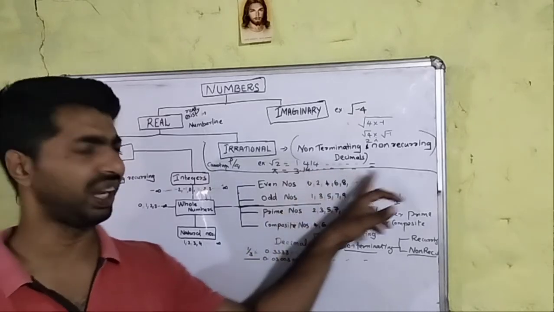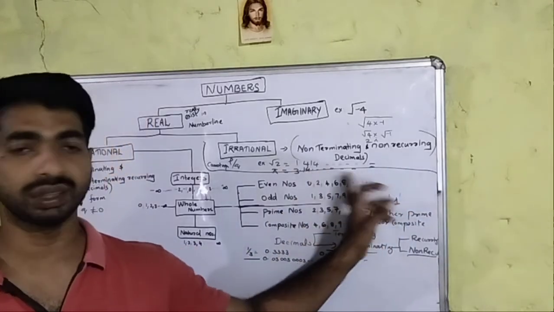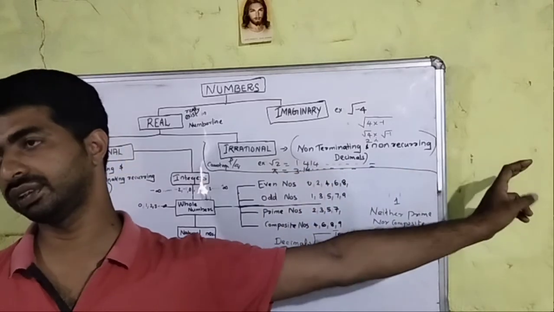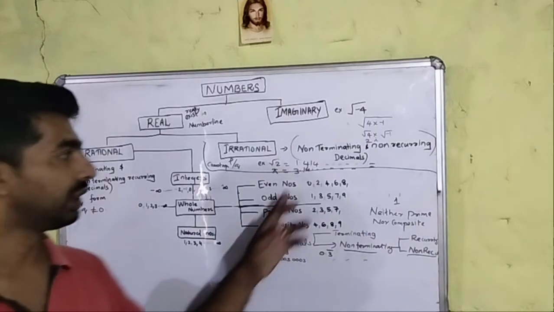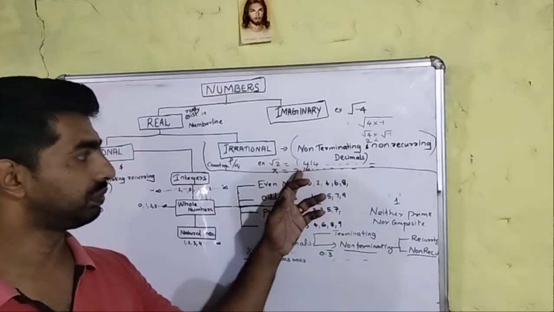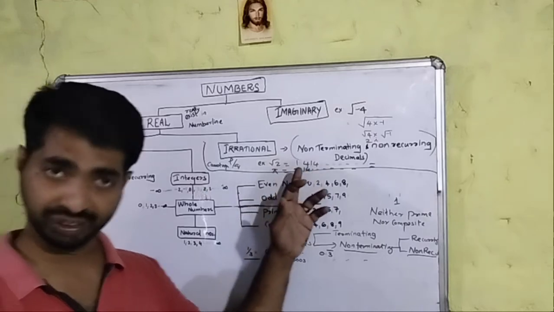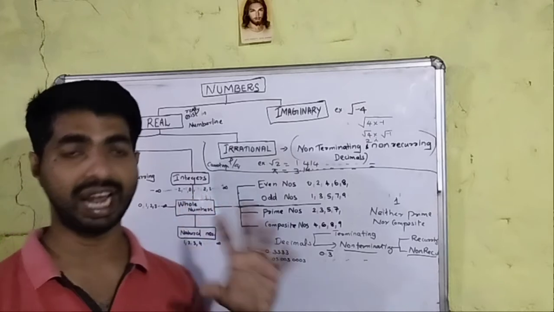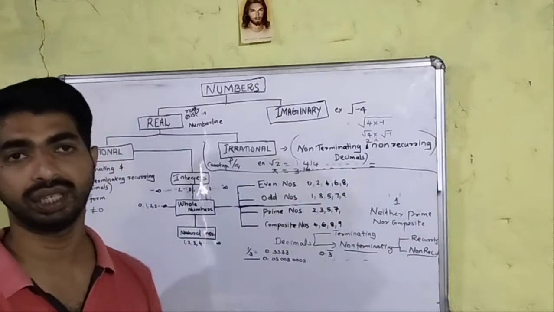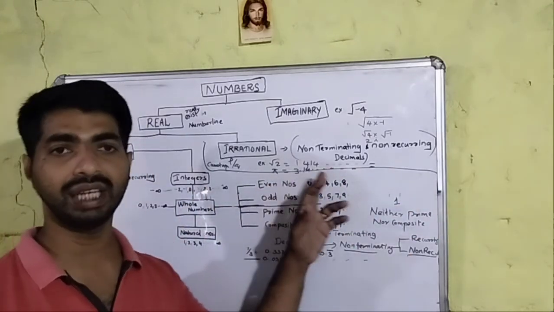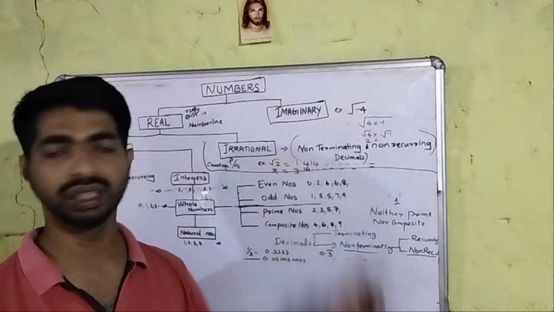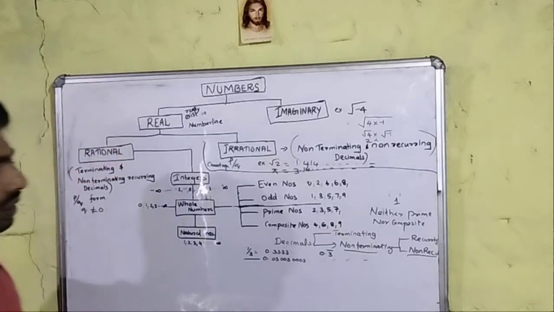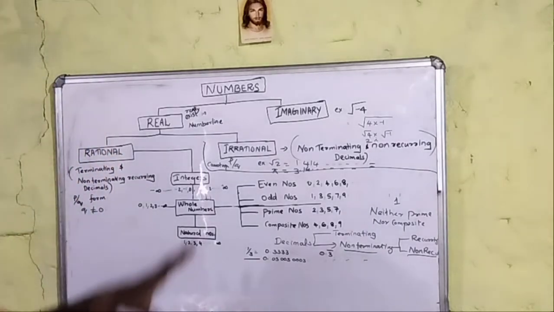They found millions of digits after 3.14, but they failed to find the last digit or any repeating pattern. So the value of pi is also non-terminating, non-recurring. These are the classifications of numbers.